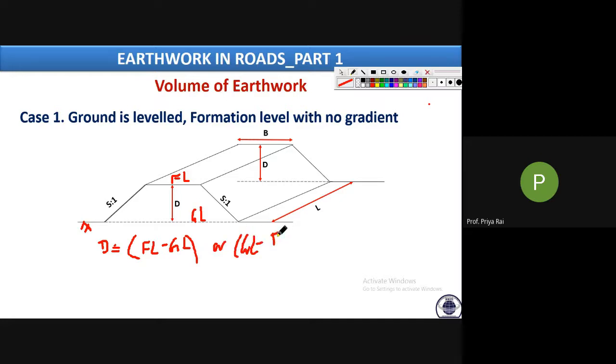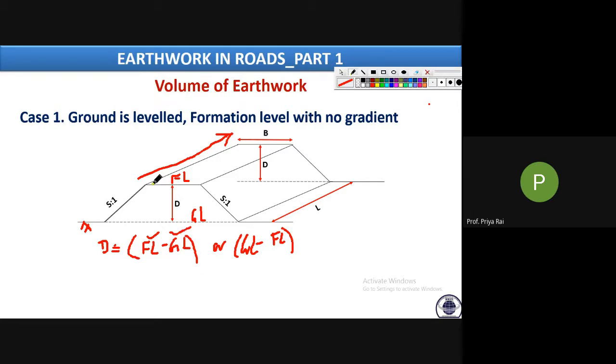So basically it is the difference between two levels. If both the levels are fixed, that means the ground level is not changing and the formation level is also not changing throughout the length, then obviously the difference will also be the same, because FL and GL are constant throughout the length. So the cutting depth or filling height will be the same. So this is the first case.